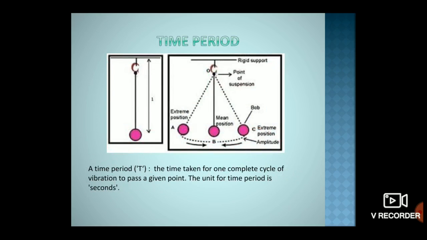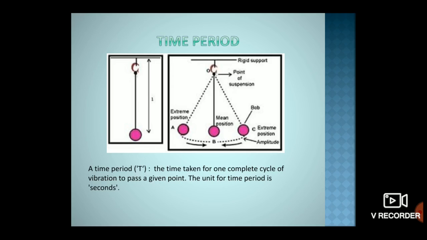Before going to the time period, let us look at the swinging bob here. You can observe there is a mean position and an extreme position on either side. The maximum displacement on either side of the central position, called the mean position, is its amplitude.